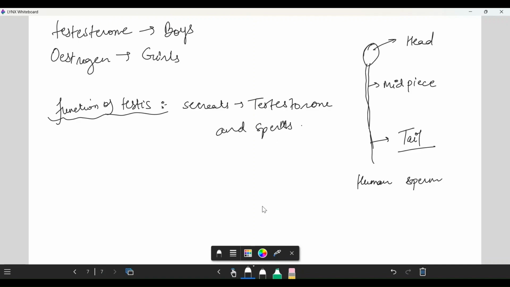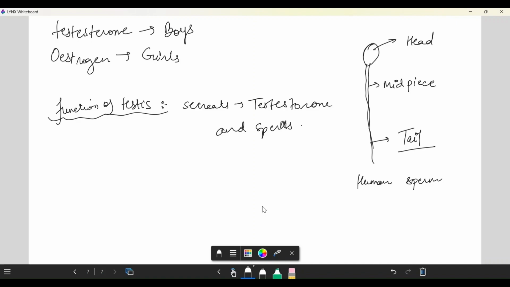As the sperm move through the sperm duct, fluid from three glands pours its secretion into the duct. The mixture of fluid and sperm is called semen. So you can see the white colored tube, which turns into the yellow cap.